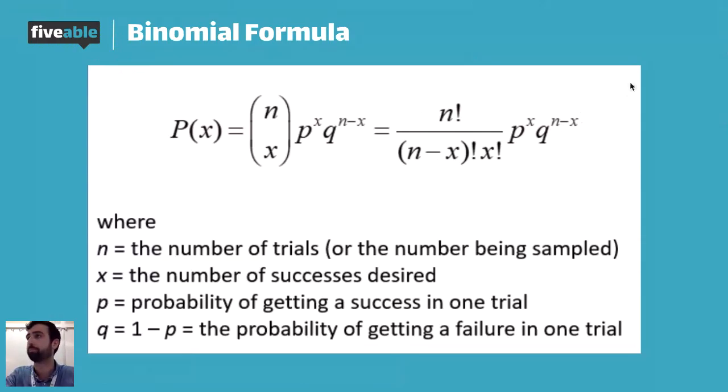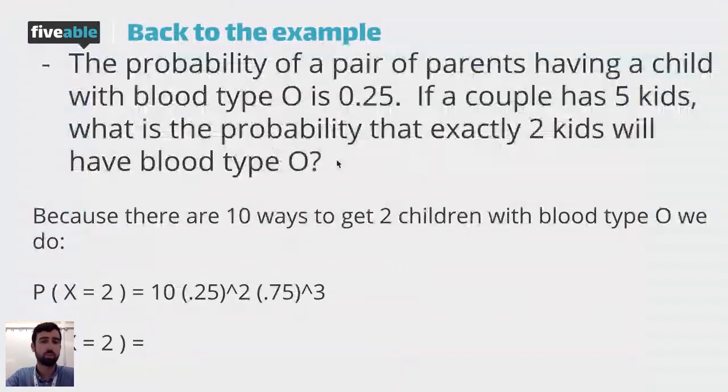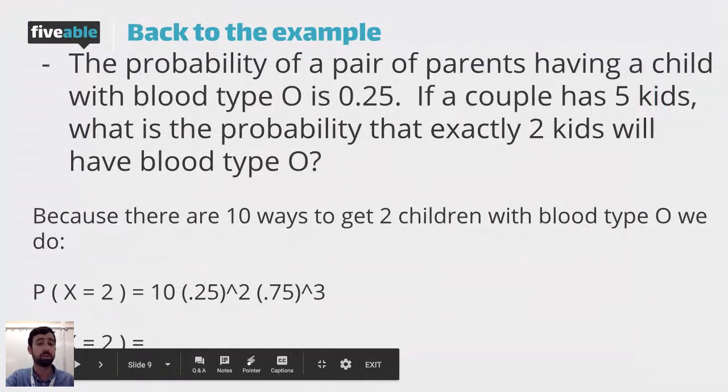Super, super quick. All right, so let's go back to our example. It's the probability of getting blood type O. Because there are 10 ways to get 2 children with blood type O in a group of 5, the probability of getting exactly 2 is 10 times 0.25 to the power of 2 times 0.75 to the power of 3.